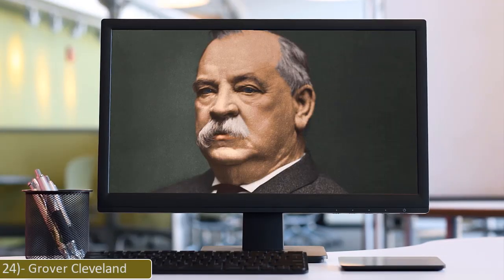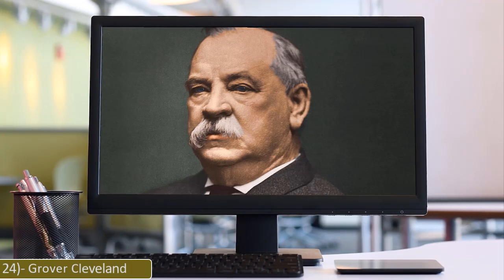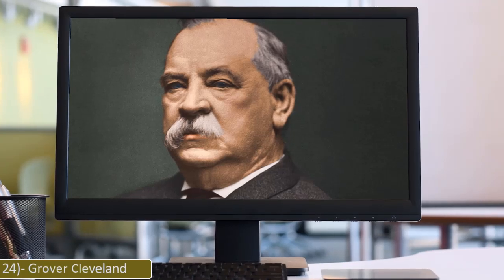24. Grover Cleveland. Stephen Grover Cleveland was the 22nd and 24th President of the United States, serving from 1885 to 1889 and from 1893 to 1897. He was the first U.S. president to serve non-consecutive terms and the first Democrat elected president after the Civil War.